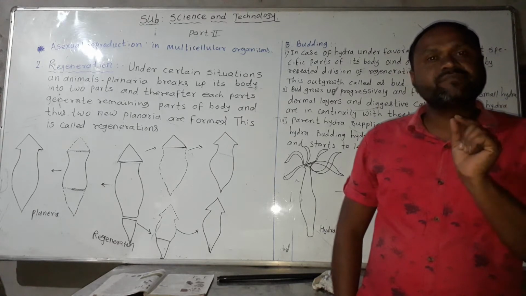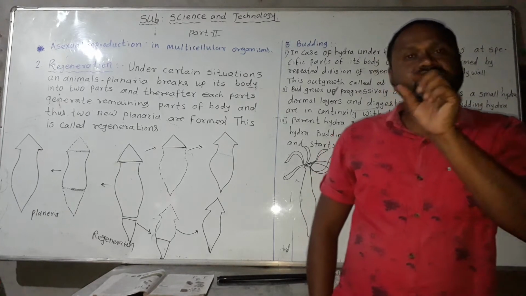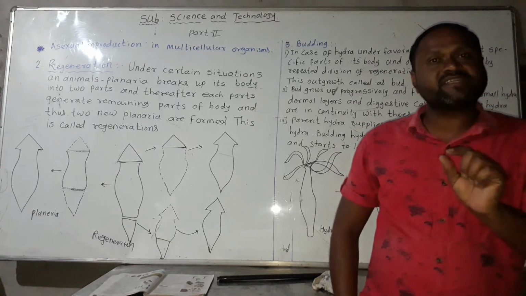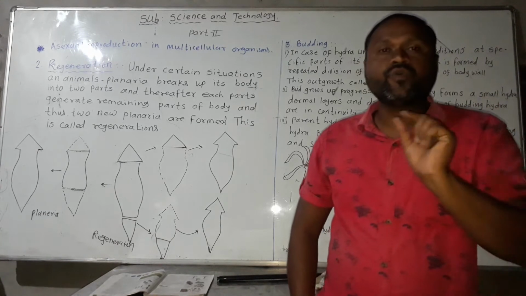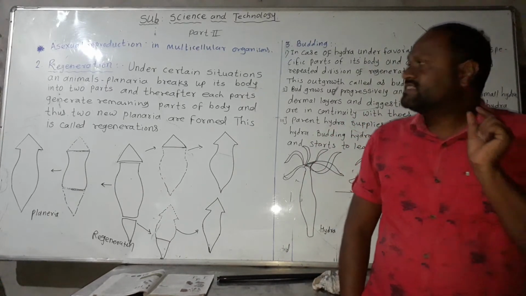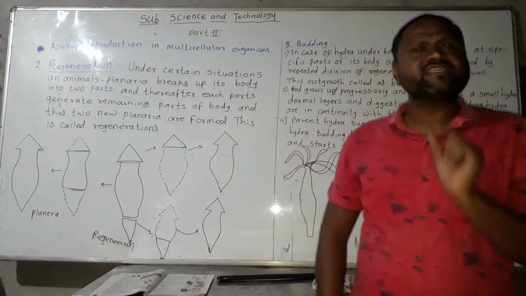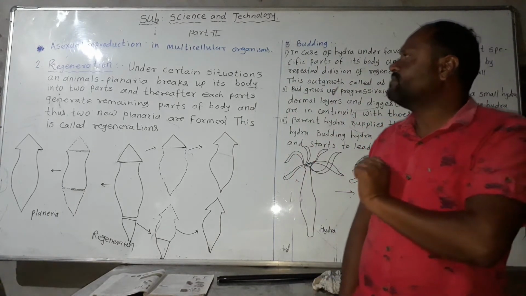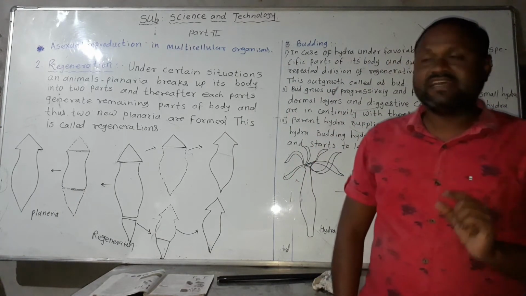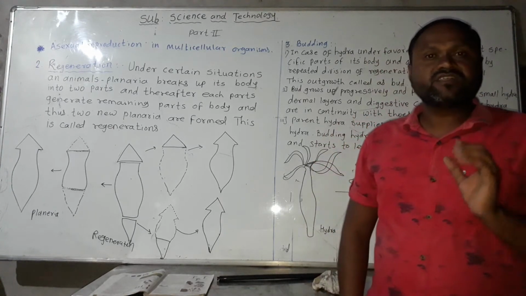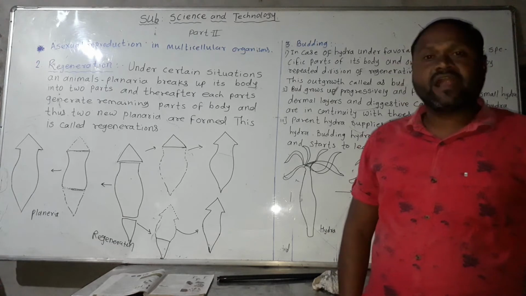Limited regeneration means that only a specific part of the animal can form again. Limited regeneration occurs in animals like the wall lizard, but complete regeneration can occur in starfish and planaria.